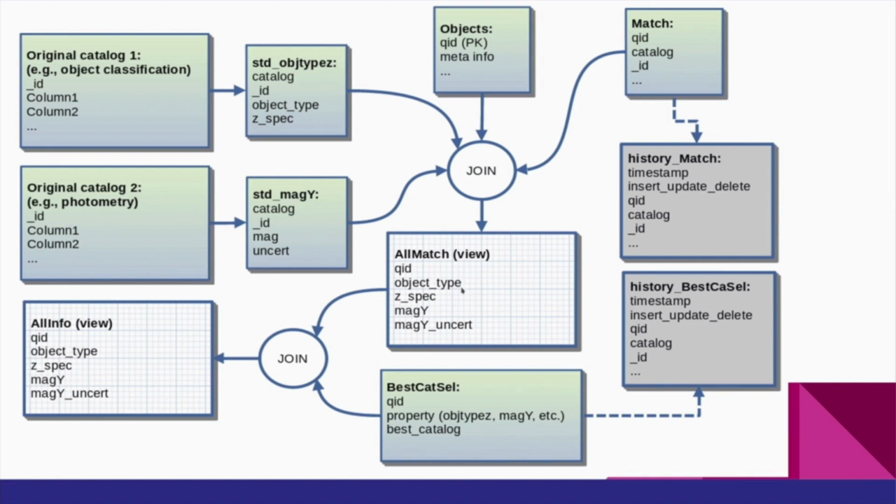each match. If a single QUBRICS source is matched in 2 or more catalogs, it will appear at least twice in this view. The final catalog to be used for training is generated starting from this view, but is filtered through a table specifying, for each QID and property, which catalog provides the most reliable value. The final view has now a single row for each QID, and the columns report the best possible values for